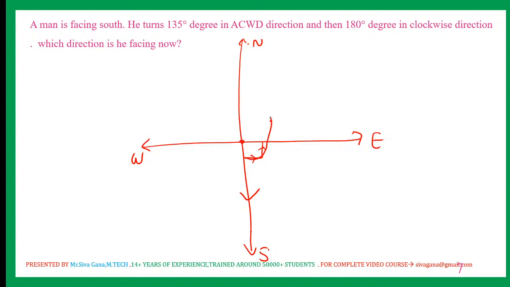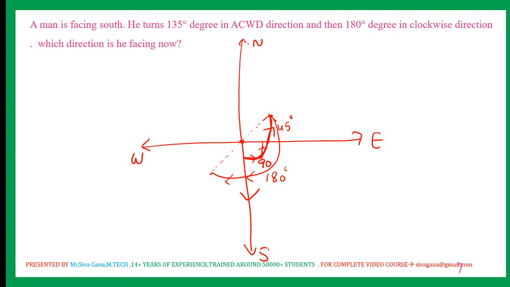Then 180 degrees clockwise, which means quite the opposite direction of that turn, 180 clockwise, right?